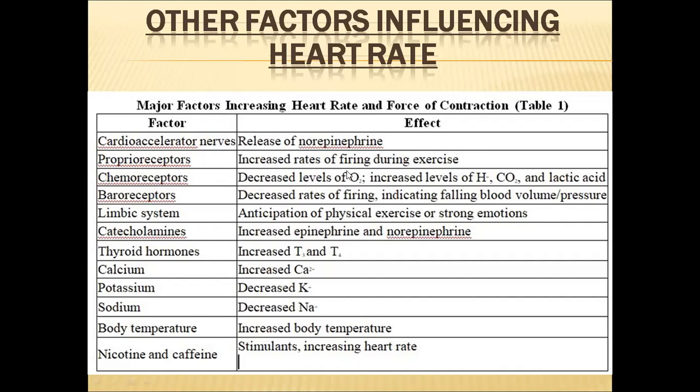They will receive decreased levels of oxygen and increased levels of hydrogen ions, carbon dioxide, and lactic acid. Baroreceptors will receive decreased rates of firing, increased falling blood volume or pressure. The limbic system anticipates physical exercise or strong emotions. Epinephrine and norepinephrine hormones are called catecholamines.